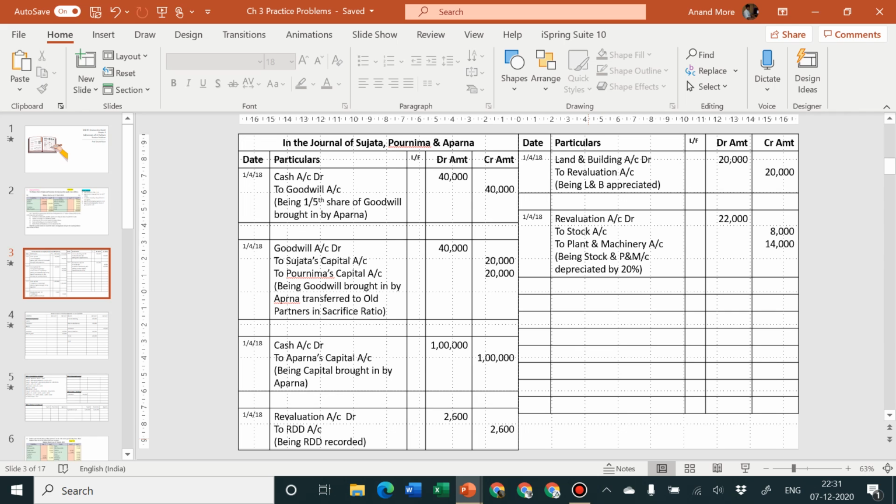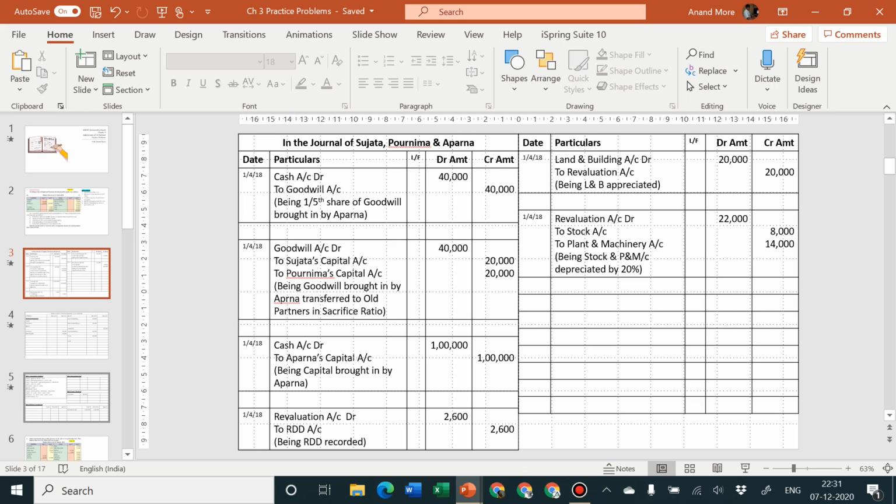Okay, so let us find out now what is the amount of revaluation, whether there is a profit or loss. So how do we go for it? We have already completed the journal. One entry of journal is pending, for which we have left the space here. Let us now consider all these different adjustments, and we have already prepared ledger accounts. We will go on making the posting for the same.